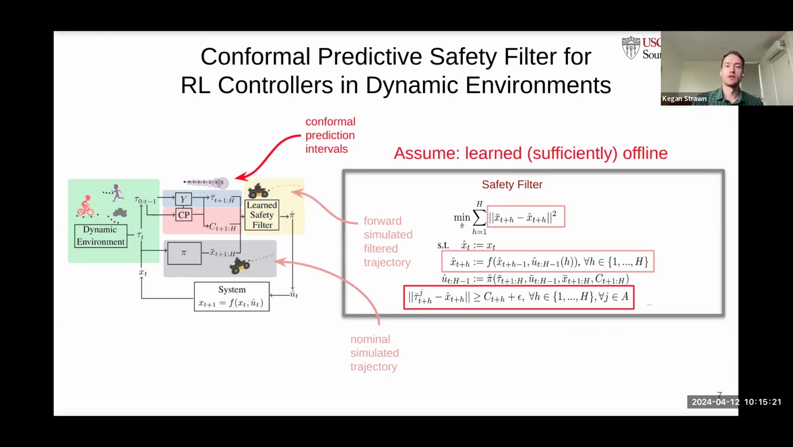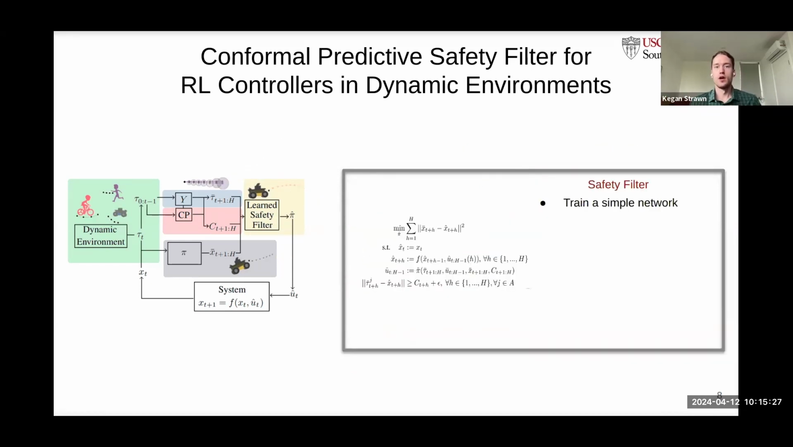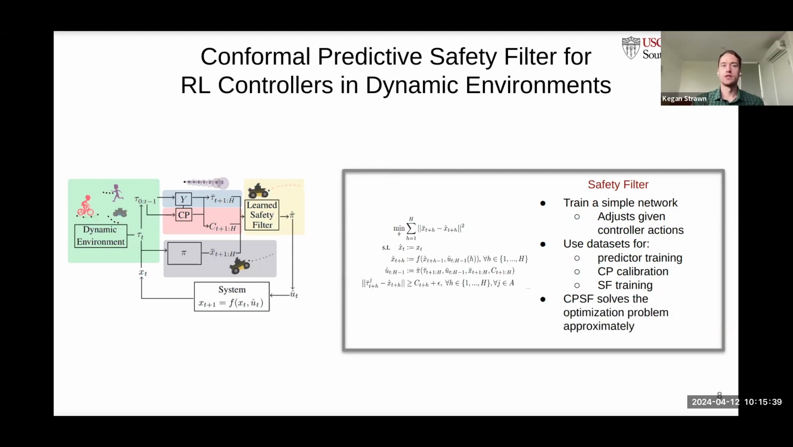And we assume that this is learned sufficiently offline and can then be applied quickly online for the next time step. We learn the safety filter with a simple network that adjusts the given controller actions. We use 3 data sets for predictor training, conformal prediction calibration, and safety filter training to solve the problem approximately.